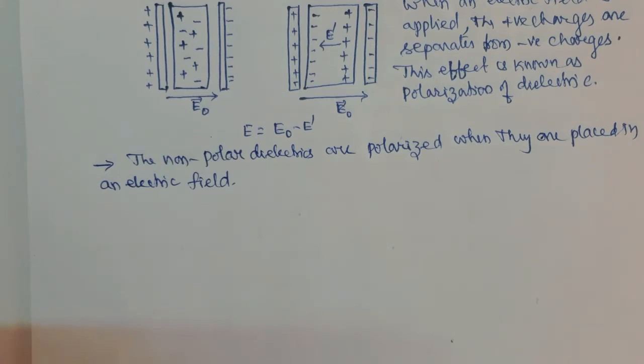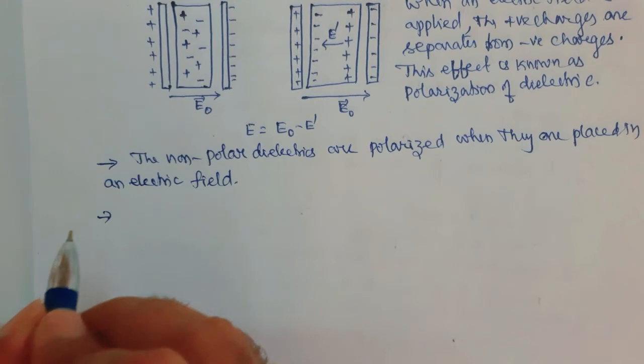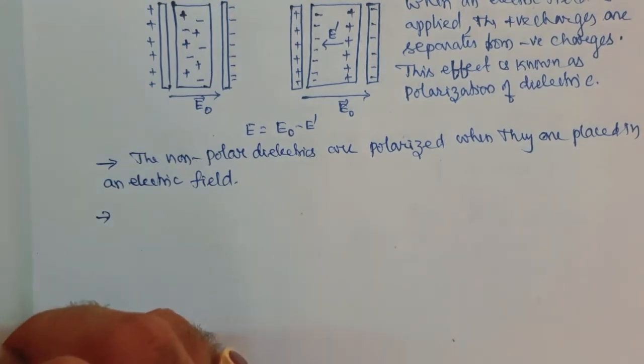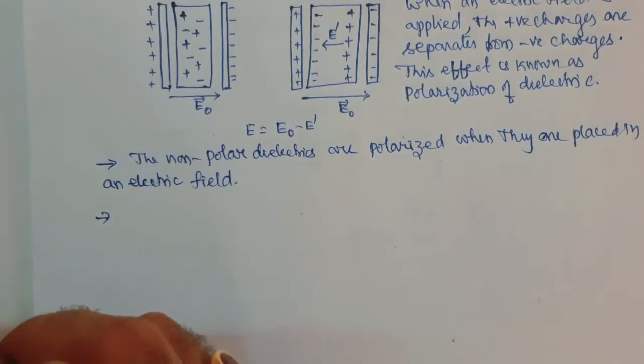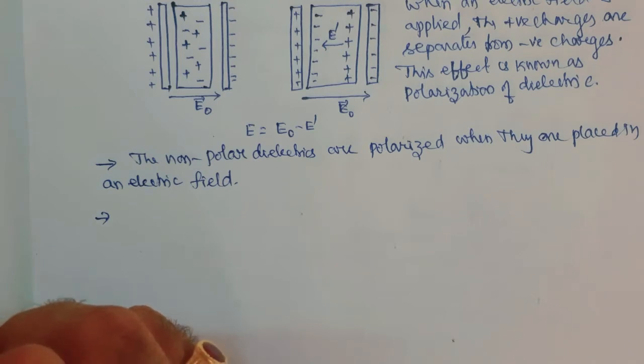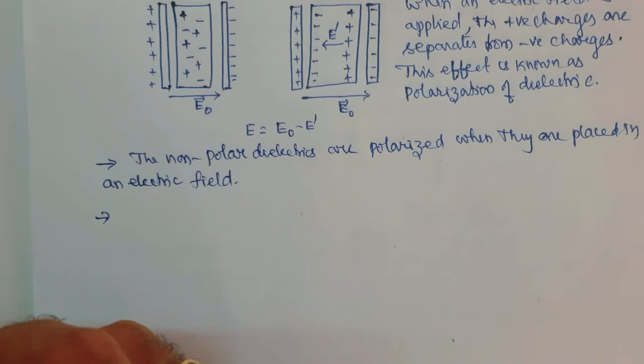Now, what happens when a polar dielectric is placed in an electric field? When polar dielectrics are placed in an electric field, you can observe reorientation. As a result, there is an increase in the dipole moment.